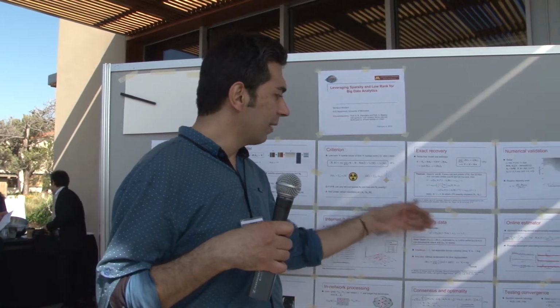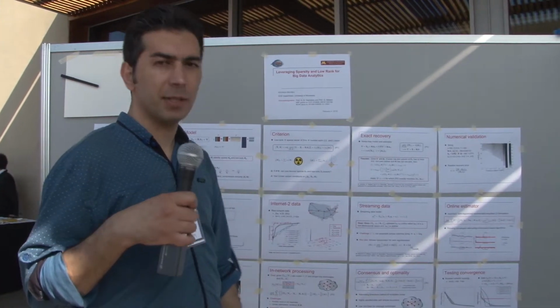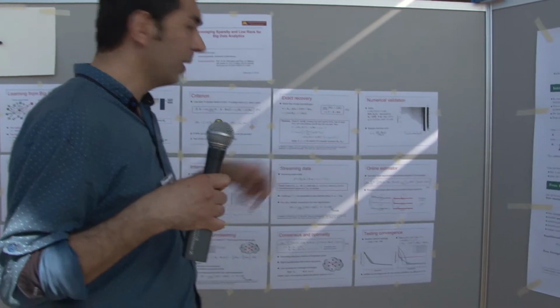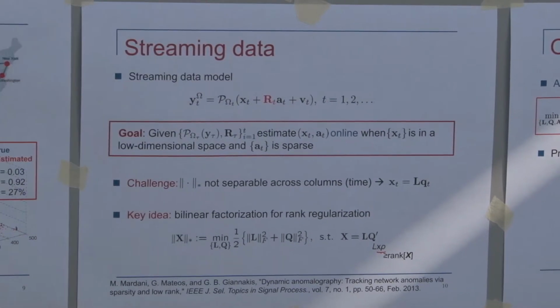We have streaming data. We don't have the data available as a batch, so we get the data sequentially over time. Here we allow that, because of some dynamics in the system, the dictionary matrix R is changing over time. And on top of that, we assume that a big fraction of the data is missing.